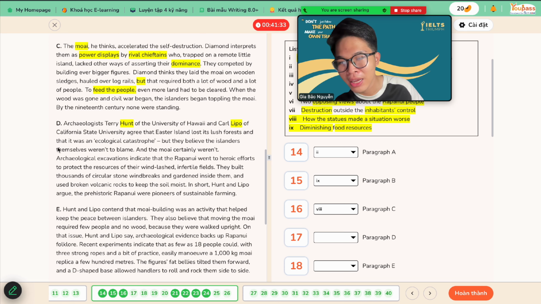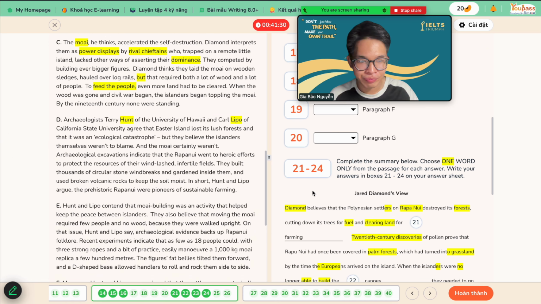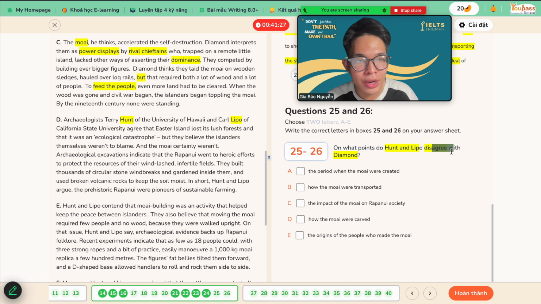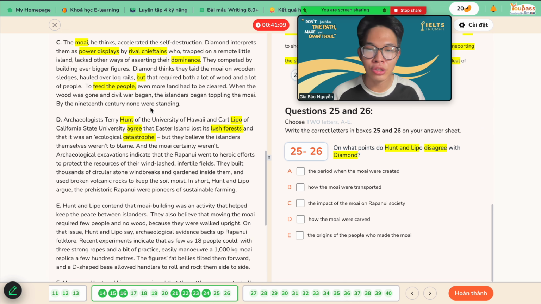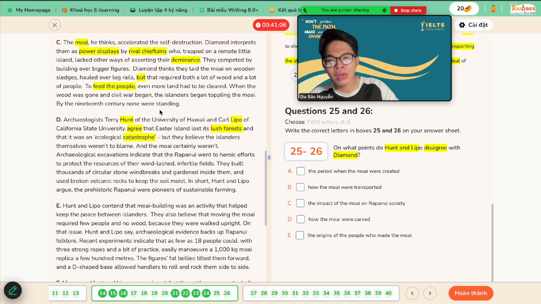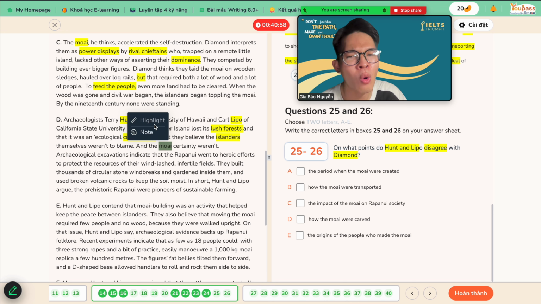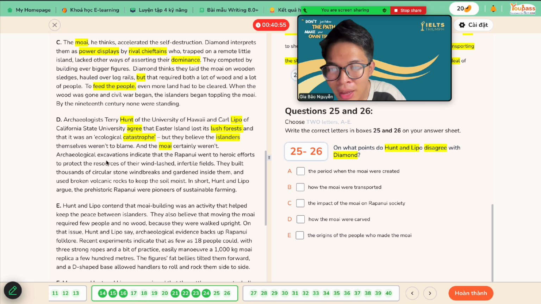Okay, move on to the next one. Letter D, right here. Down here, disagree, let's find a disagreement in here. So archaeologists, we have Hunt and Lipo, okay, they agree, right? Each island lost its lush forest, which means the forest was cleared, and it was an ecological catastrophe. Catastrophe means disaster. But they believe that the islanders themselves weren't to blame, so the islanders were not the culprit, right? And the moai certainly weren't. Of course, it's a statue, it's an object, right?